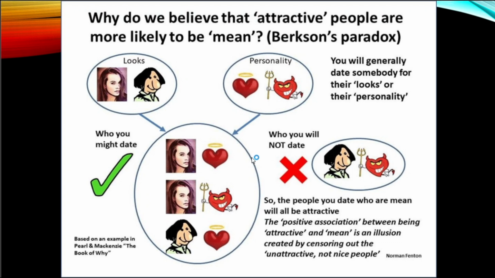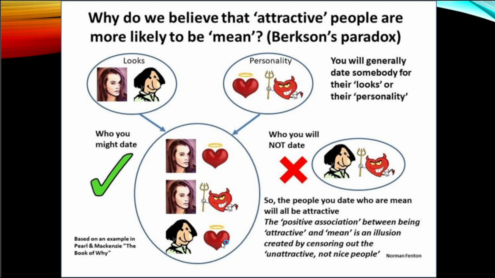Let's bring this to dating. This diagram explains it beautifully. You generally date someone for either their looks or for their personality. So here, these are the two categories: an attractive person and unattractive person, a kind person and a mean person. And who would you choose to date? There are three subclasses: attractive and nice people, attractive and mean people, unattractive but kind or nice people.